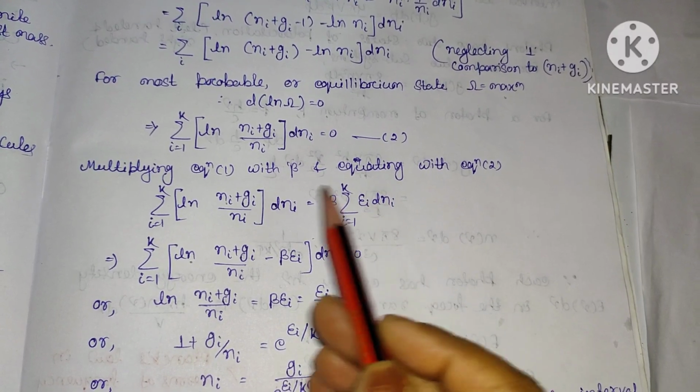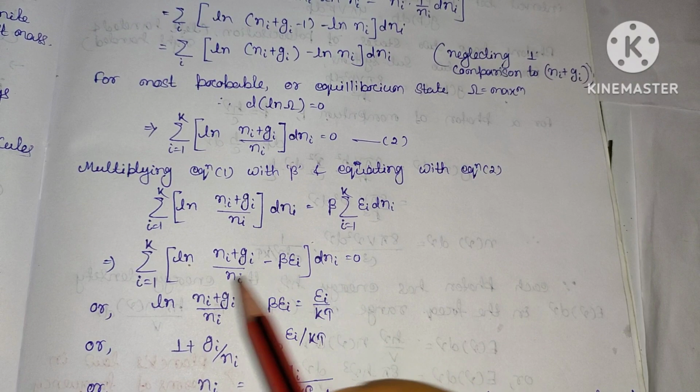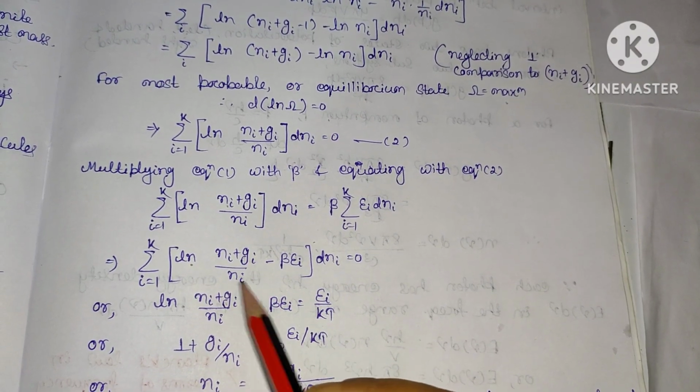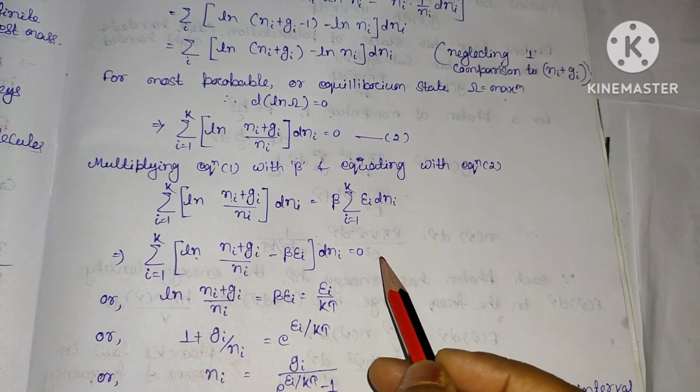Again taking this to the left hand side, we can write, and this is your dni common, ln[(ni + gi) divided by ni] minus beta ei whole dni will be equal to 0.